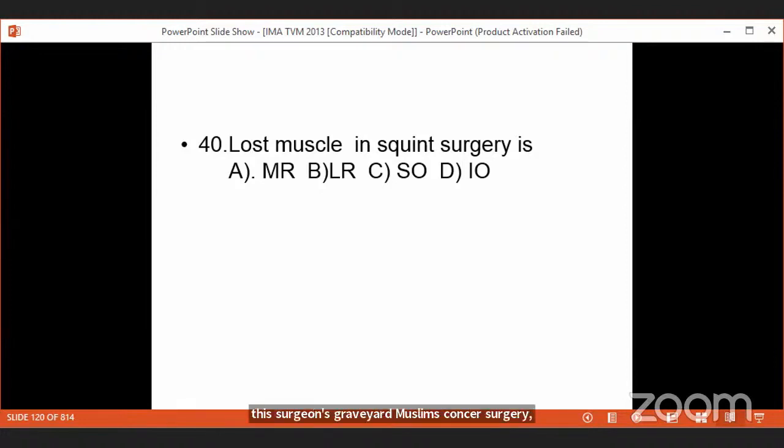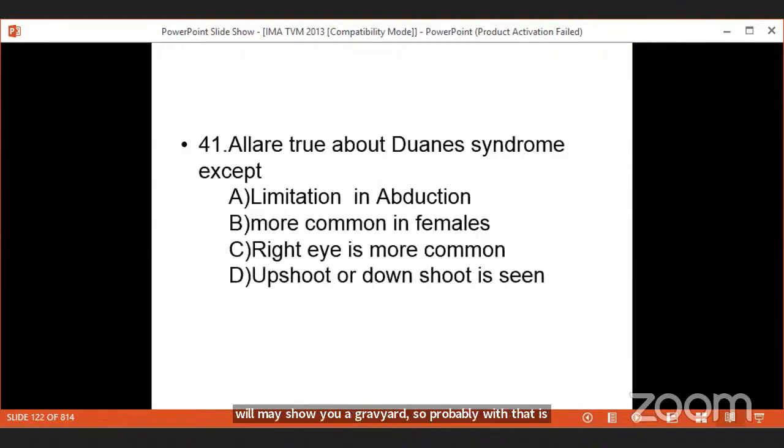The patient has come with a small squint, you have made it a large squint, and the patient's bystanders may show you a graveyard. So probably that is why this muscle appears as the lost muscle, slipped muscle, surgeon's graveyard muscle in squint surgery.